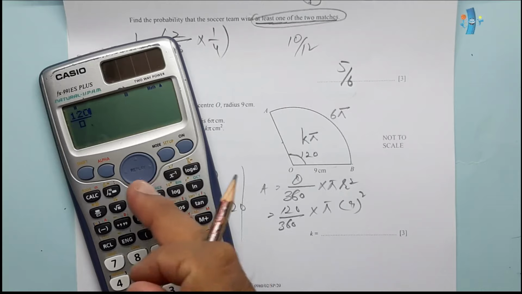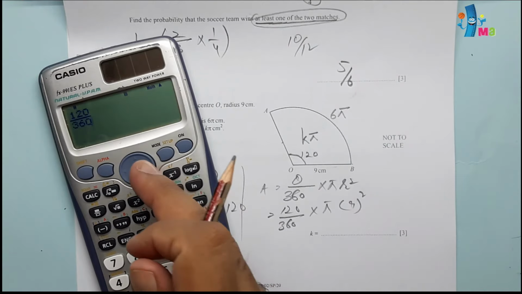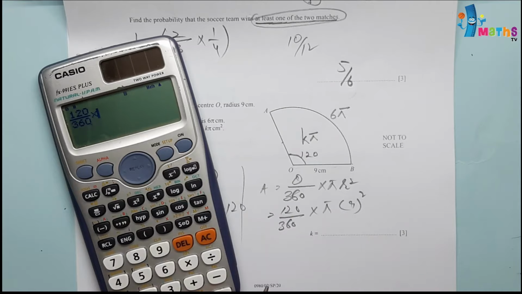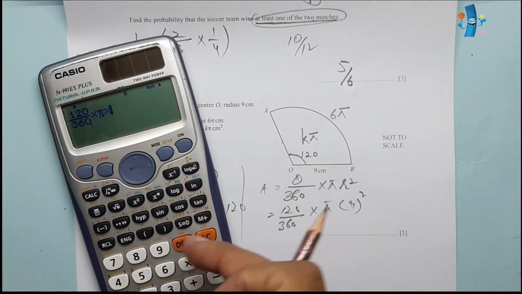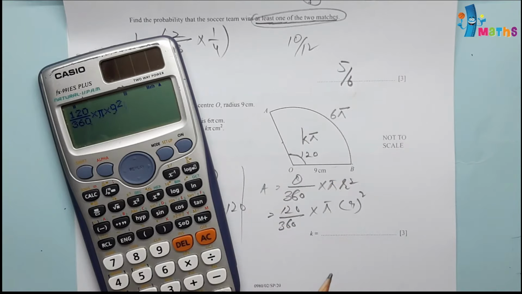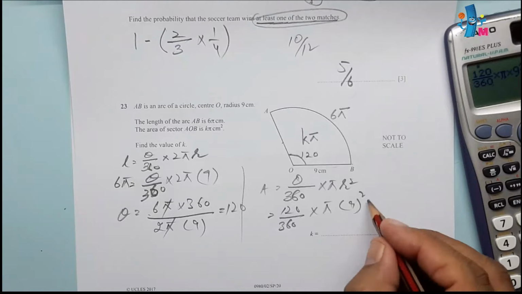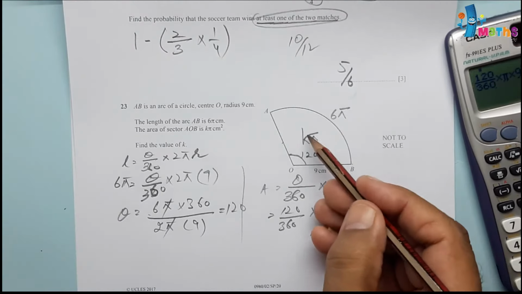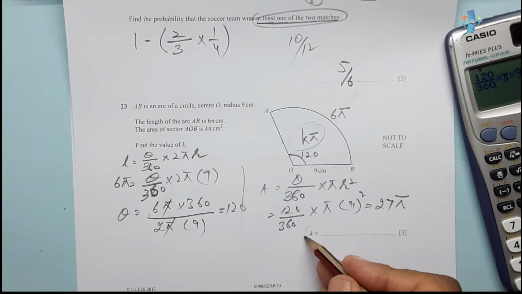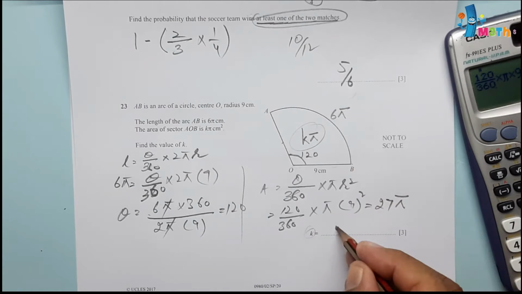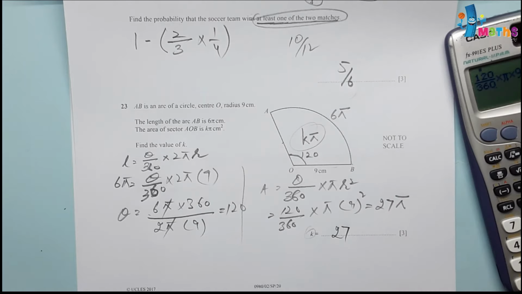So 120 divided by 360 into pi, which is this, and into 9 squared. This will be equal to 27 pi. They are saying k pi. So what's the value of k? If we compare this and this, k value is 27.